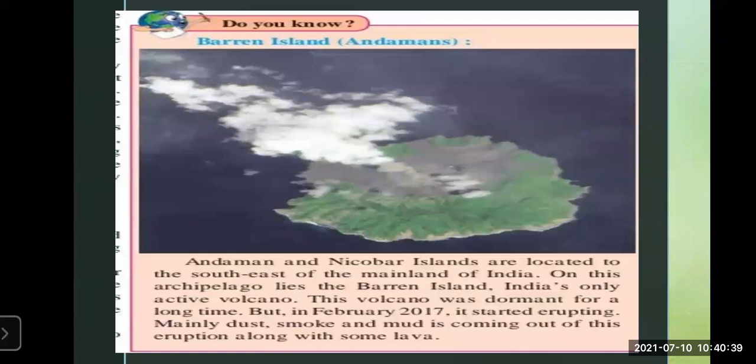And we have also seen the example of the active volcano, the only active volcano in India, in Barren Island. So we have completed lesson number 2.